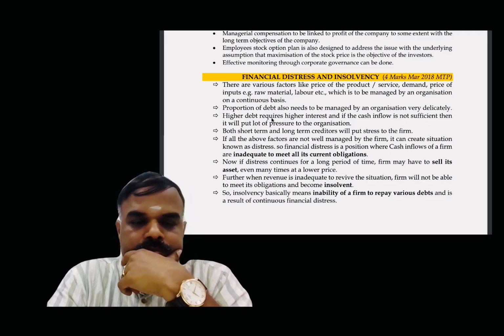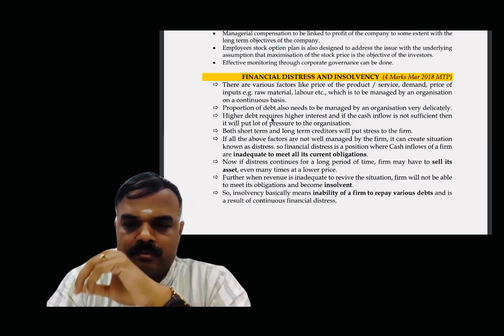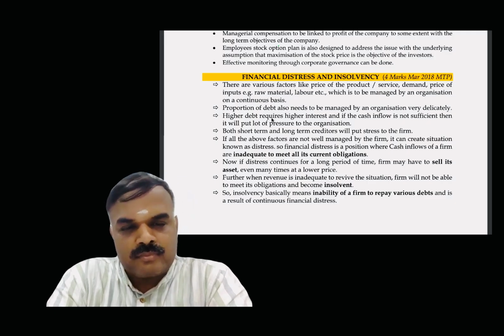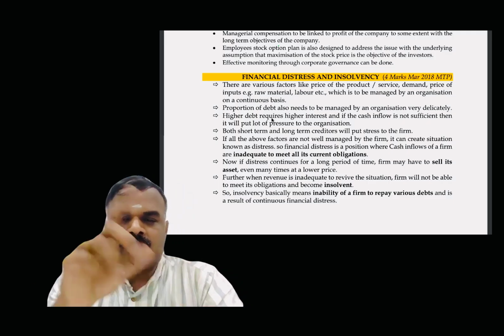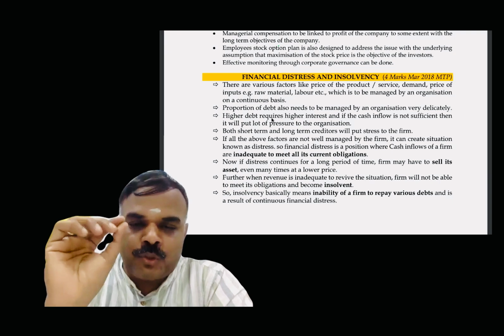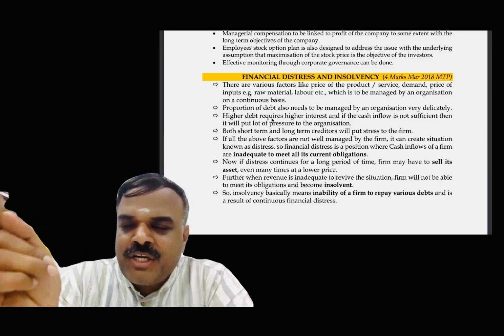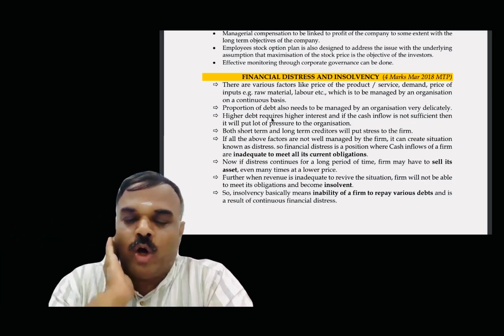Both short-term and long-term creditors will put stress to the firm. If all the above factors are not well managed by the firm, it can create situation known as distress. So financial distress is a position where cash inflows of a firm are inadequate to meet all its current obligations. So that particular line is important.